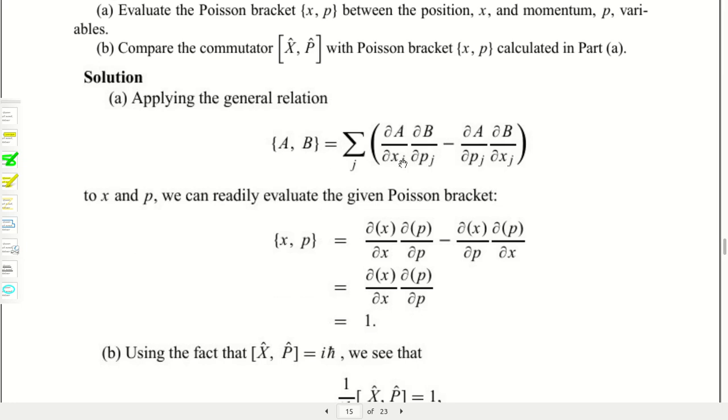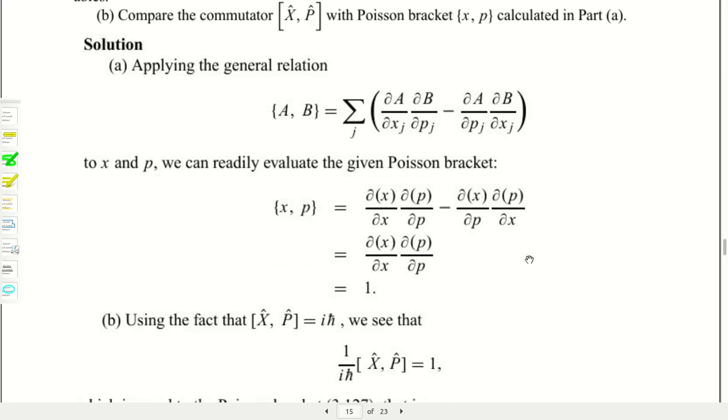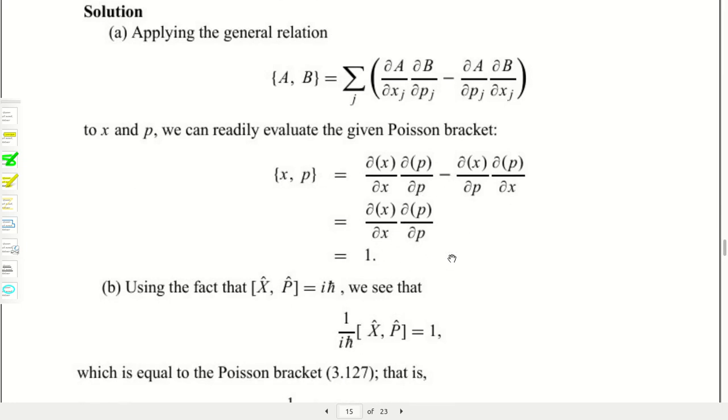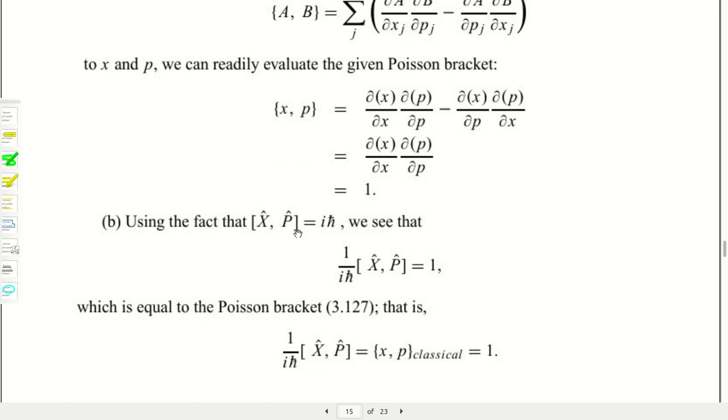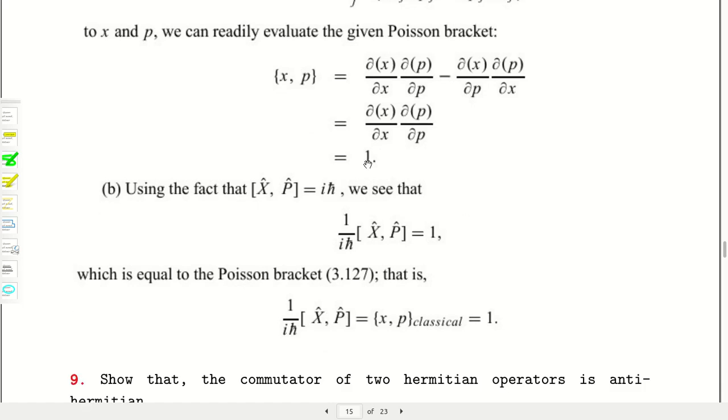Now if you remember, the Poisson bracket has this form, and x, p will give you the result 1. But here in the commutator bracket, [x, p] operator gives you iħ. So if you divide this commutator bracket by iħ, it will give you 1.